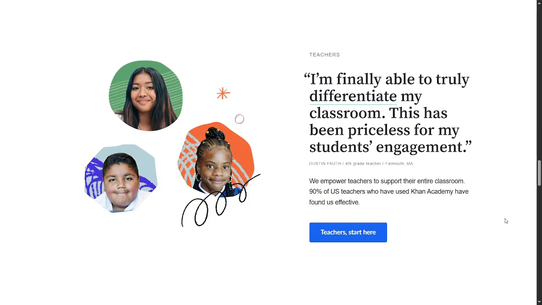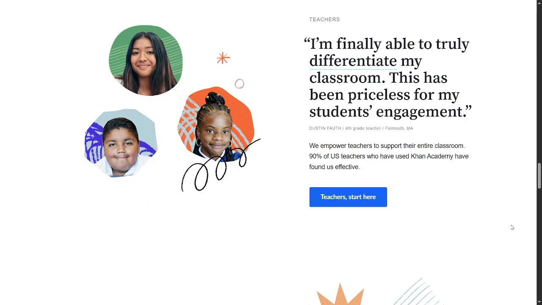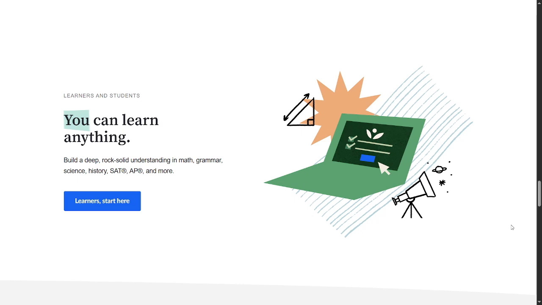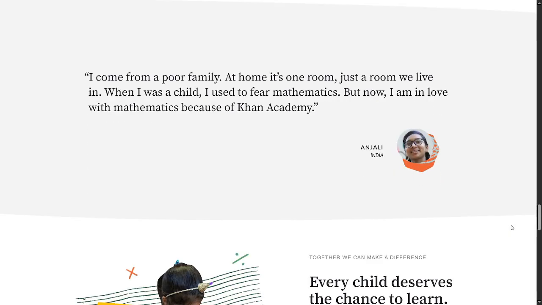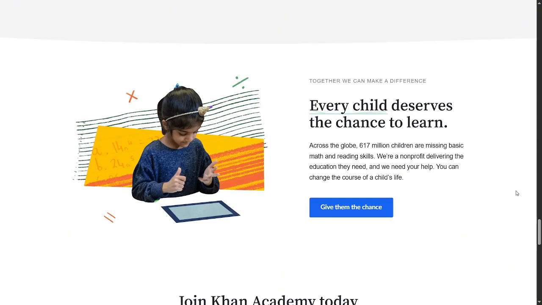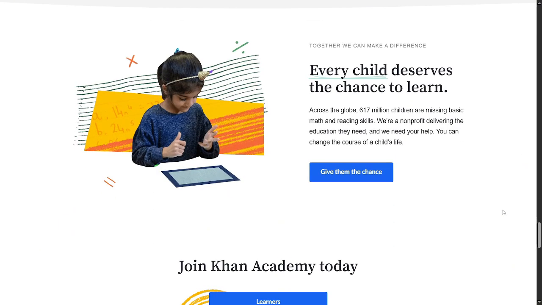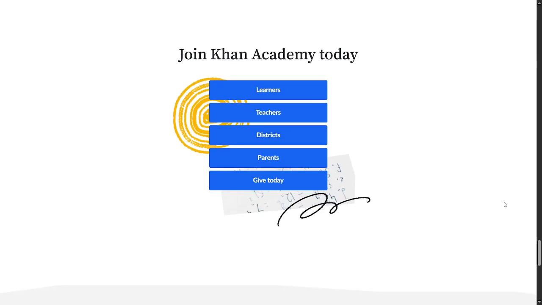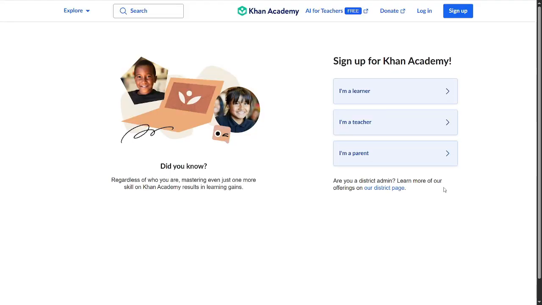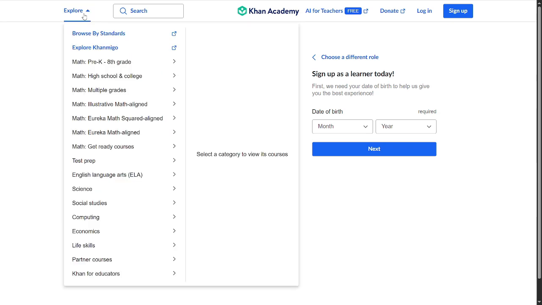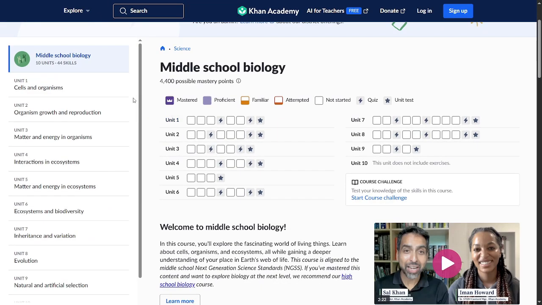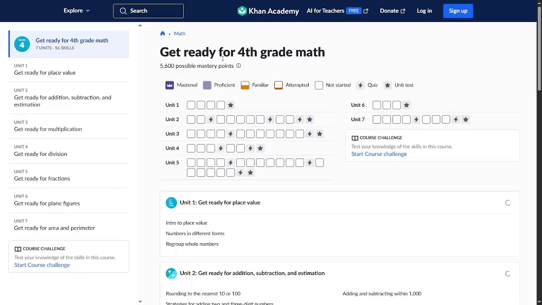The structure feels like a virtual classroom, but one where you can move entirely at your own pace. This approach works great if you prefer a guided path. You can start from the basics and progress gradually without feeling overwhelmed. The platform also tracks your progress and gives you mastery points, which can be motivating. For students, self-learners, or anyone brushing up on core subjects, Khan Academy gives you that solid foundation. The downside is that some lessons can feel traditional. You watch a video, then answer practice questions.